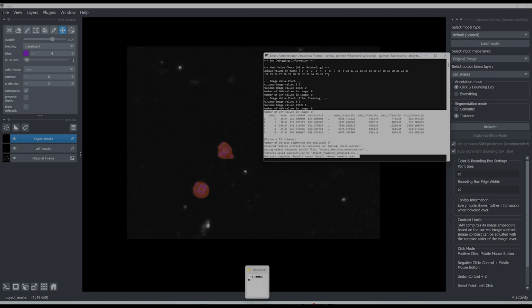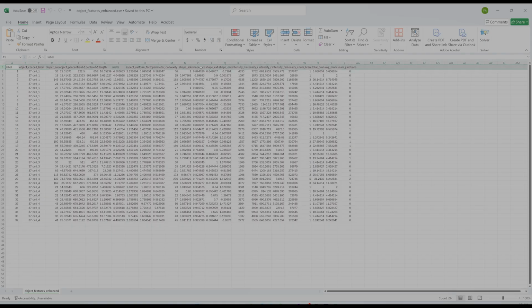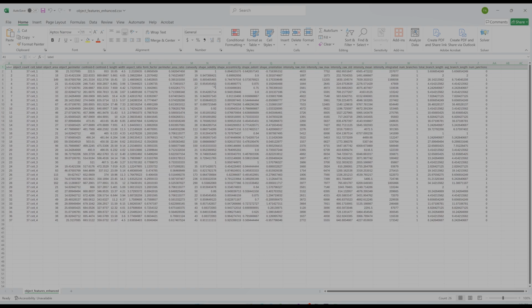So the way the CSV is getting saved is back here in the same folder where I'm running my script from. So within the CSV, the script is saving many different things, including the cell number. So I had 3 cells, and you will find that there are 3 cell IDs. Depending on how you color them or how you segment them, it's going to label the cell number as different. Okay, and then the object is the mitochondria. Each mitochondria associated with that cell is present here also.